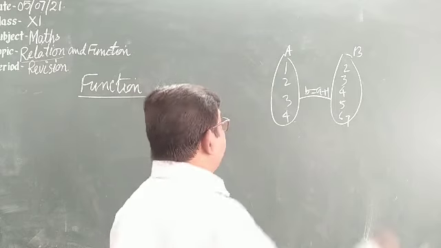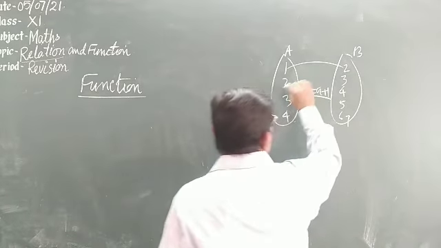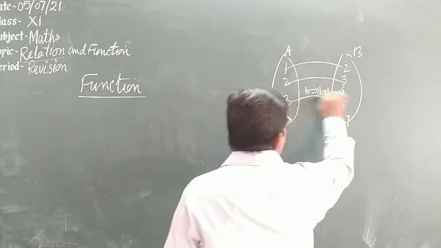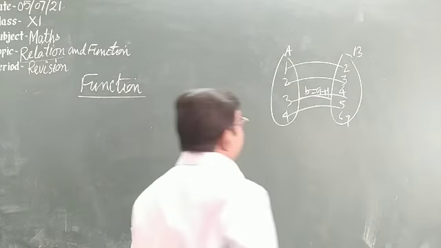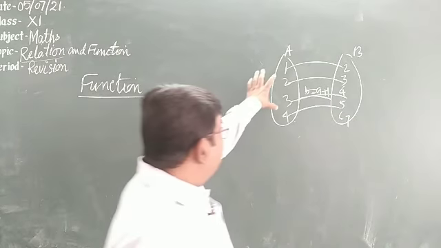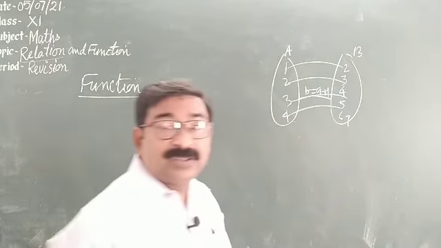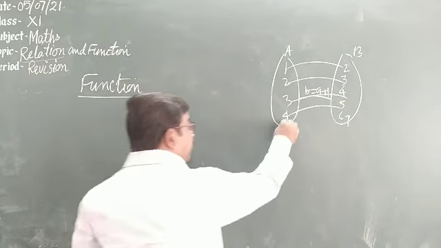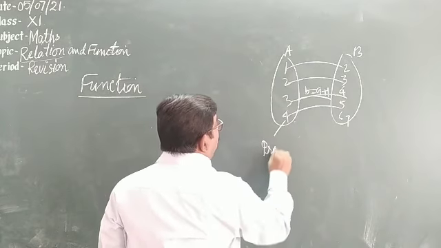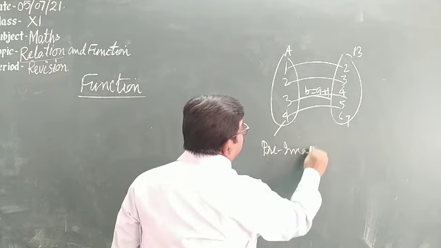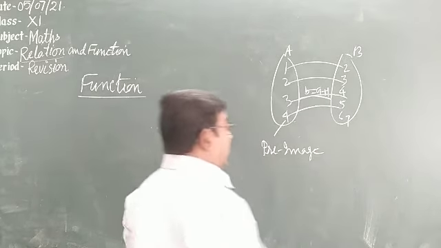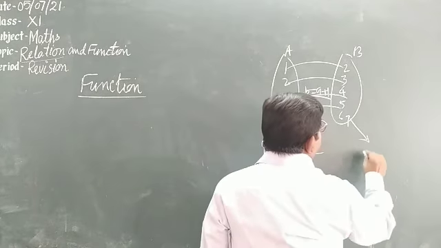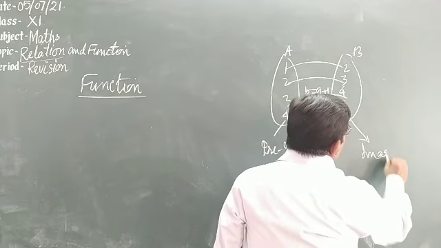So we have 1 with 2, 2 with 3, 3 with 4, 4 with 5. Meaning each and every element of the first set has an image in the second set. Elements of the first set are called pre-images, and elements of this set are called images.